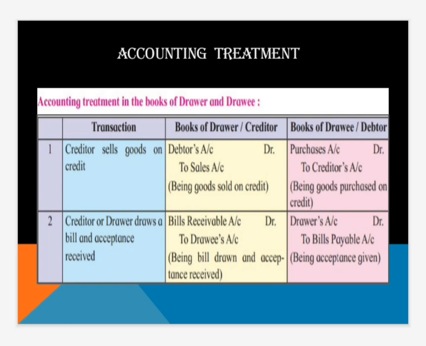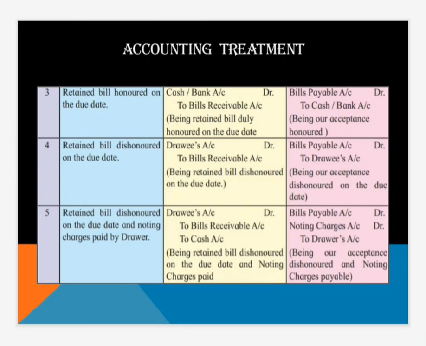Then the second transaction, a drawer draws a bill and acceptance is received. Whenever a drawer draws a bill, in the books of the drawer, we have to debit bills receivable account and credit drawee's account. And in the books of the drawee, the drawer's account debit to bills payable account. Have all of you understood?